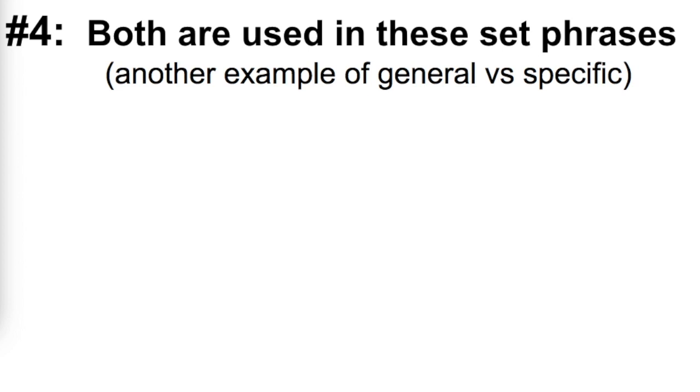Point number 4 expands on what we were just saying about wa being for general subjects and ga being for specific ones. In these next examples, both wa and ga are used in the same sentence in these set phrases.